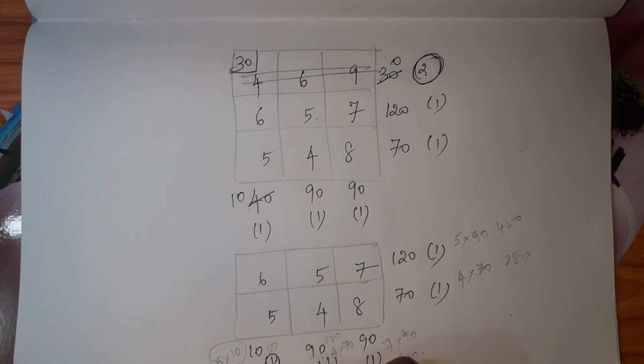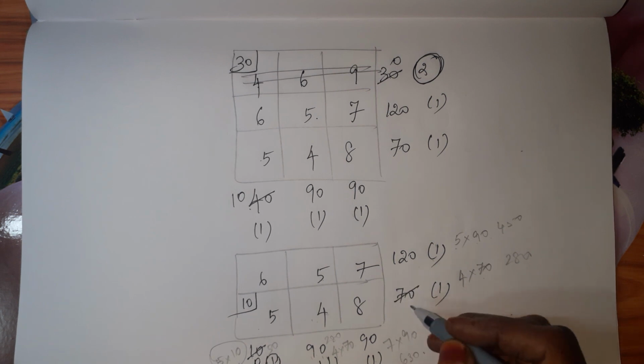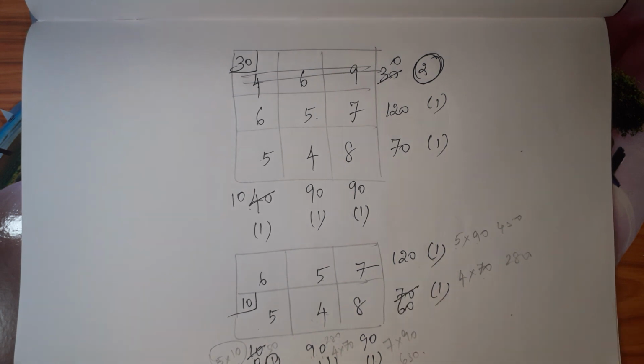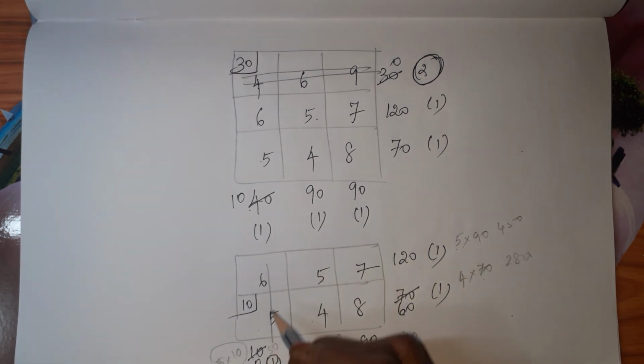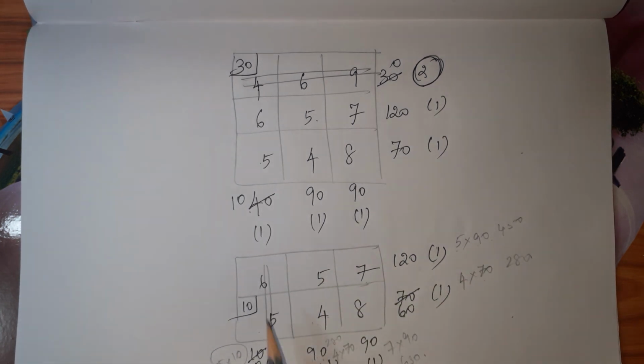So this one means 5 is the minimum. From there only we have to allot 10, 70, 10 only we are going to allot. Cut this 10, it will become 0, and here 70 minus 10, 60. Okay, so we have to delete this column. Excluding this column, we have to move on to the next step. So in the next step, only these 4 cells we have to take.